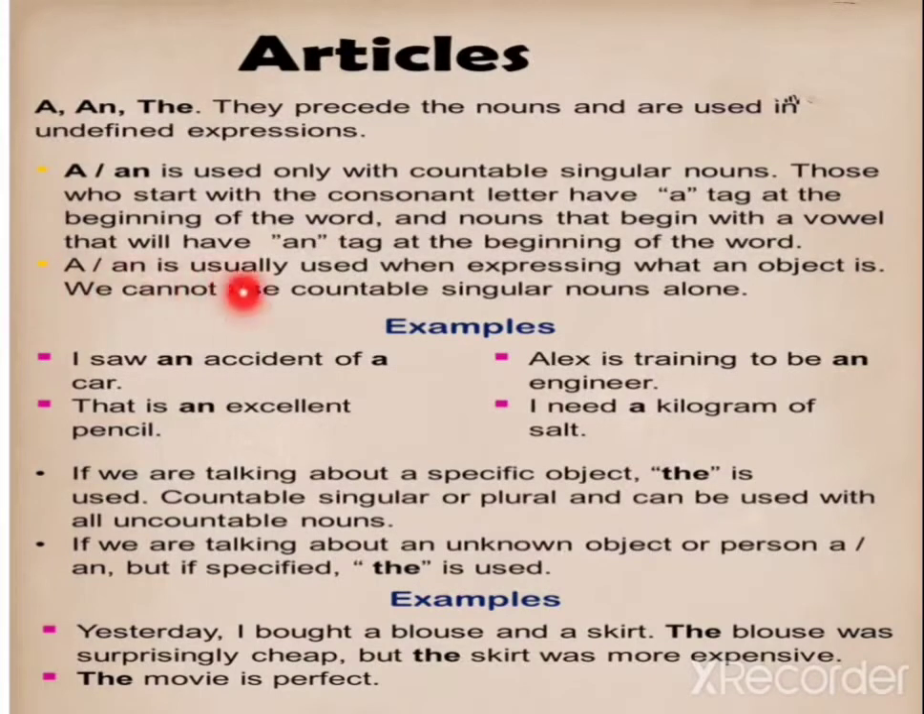An is usually used when expressing what an object is. We cannot use countable singular nouns alone. I already told you that we can use a or an when there is a countable noun.